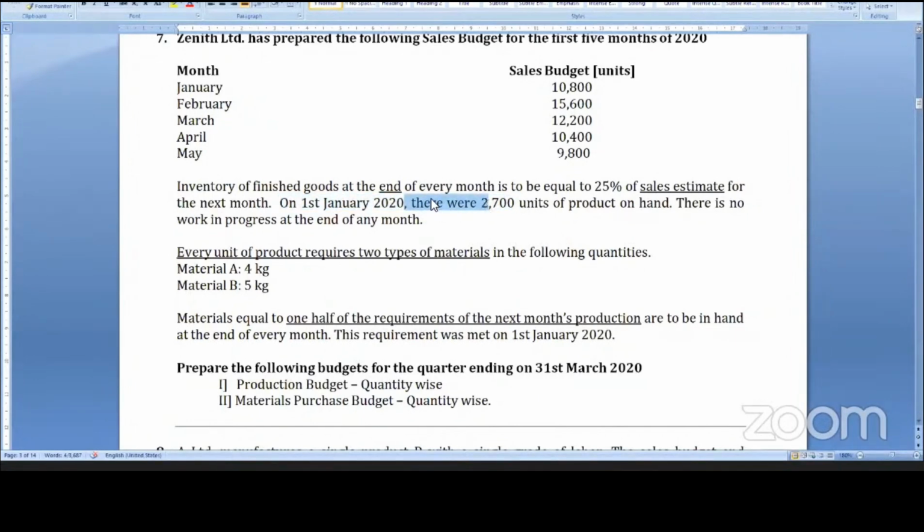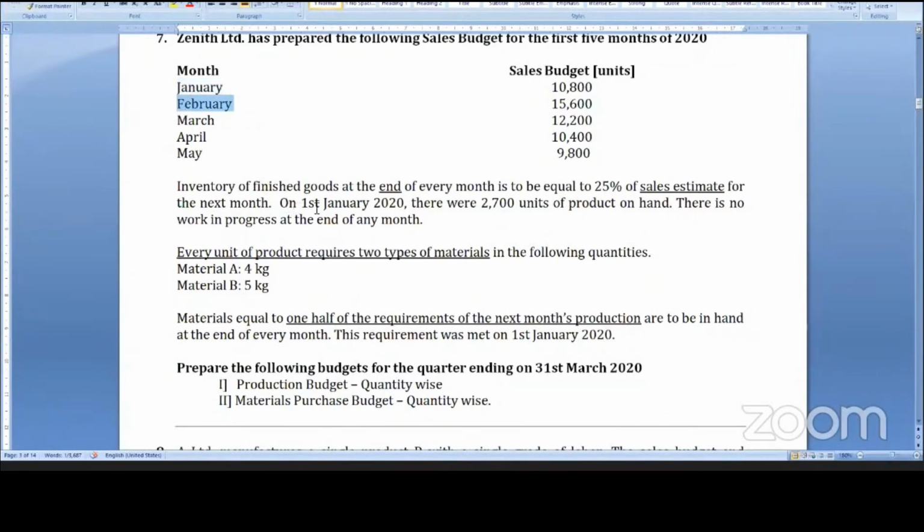What is February opening stock? February opening stock is nothing but January closing stock. January closing stock is nothing but February sales 25%. So closing stock is 25% of sales estimate for the next month. Similarly, February closing stock is March month sales 25%, and so on.